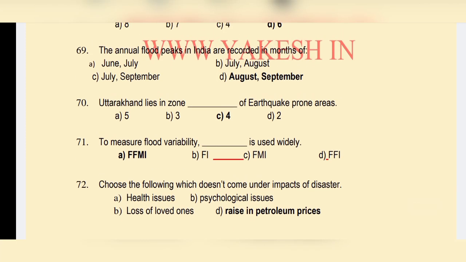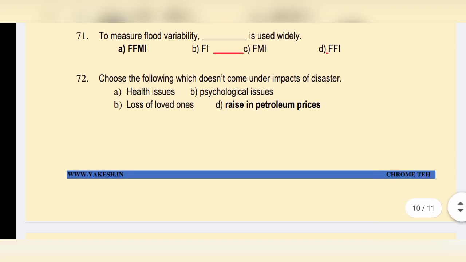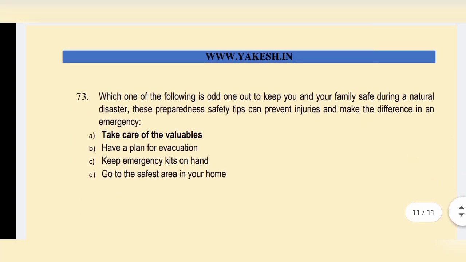To measure flood variability, dash is used widely. FFMI. Choose the following which does not come under impact of disaster. Option D. The annual flood peak in India is recorded in the month of. Option D. Uttarakhand lies in which zone of earthquake areas? Option C, 4. Which one of the following is odd?